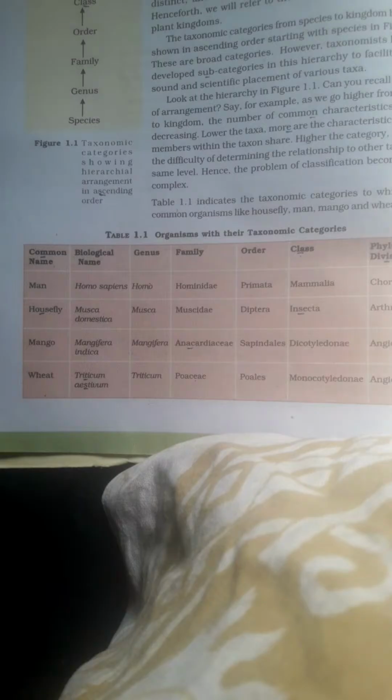And the family is Muscidae. Because housefly is an insect, order is Diptera. Belongs to Insecta class of phylum Arthropoda.